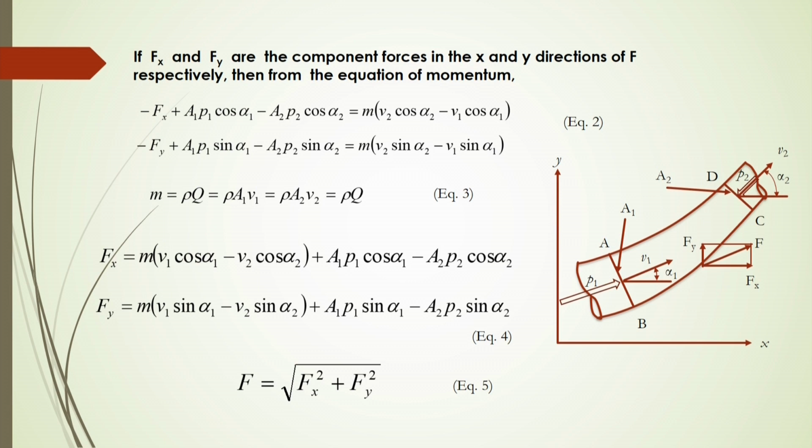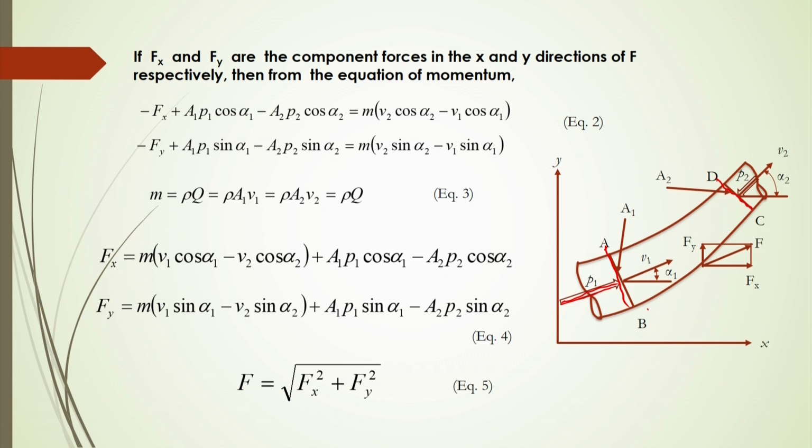Now, let us see one derivation for this, how to actually represent this momentum here. Let us consider this fluid element as shown in figure. Here see the fluid is moving through this control volume or through this pipe that is bent, and due to this moving of the fluid through this conduit, there will be a certain change of pressure from this section to this section, AB section to DC section.